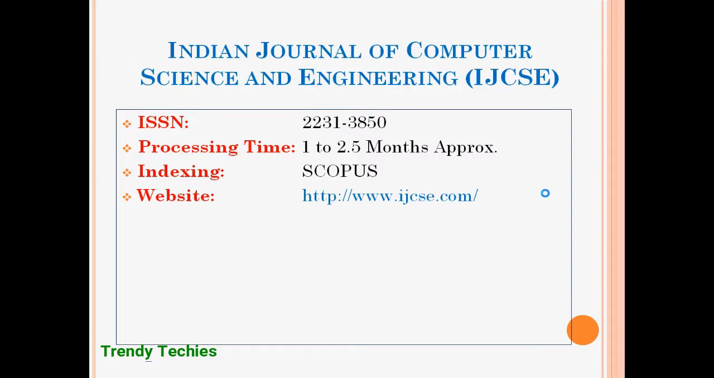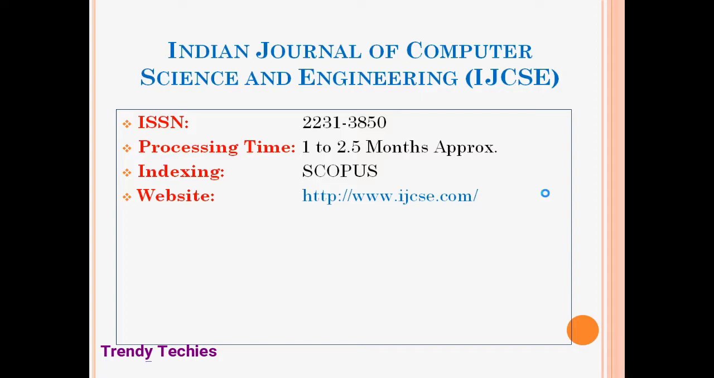Next one is the International Journal of Computer Science and Engineering. This particular journal is providing you the Scopus indexing for your research with a processing time of 1 to 2.5 months maximum. The ISSN number is 22313850. Website I gave over here in description, you can check with it.